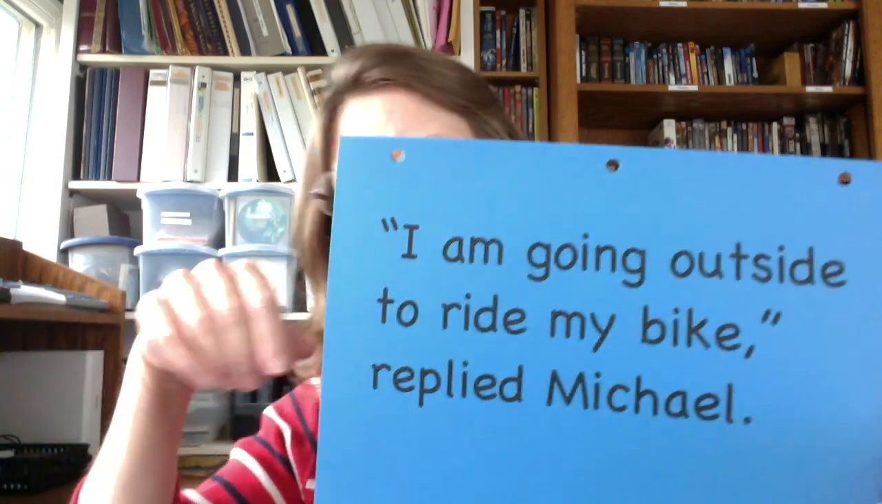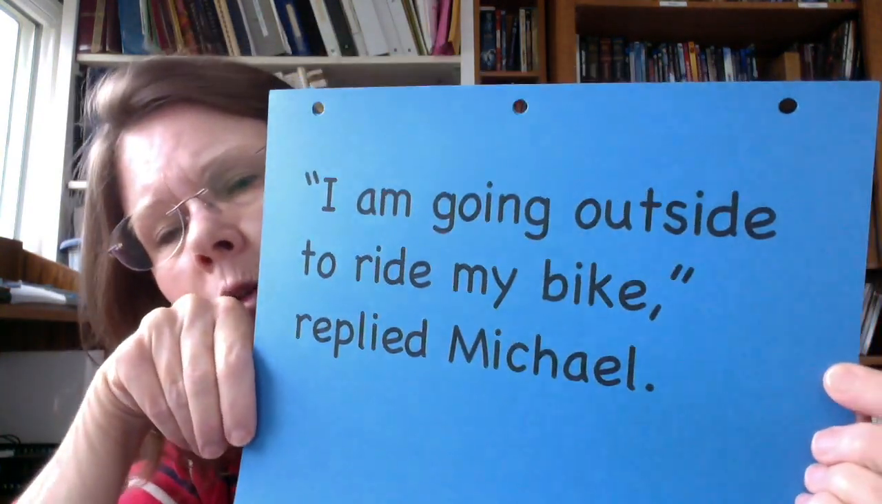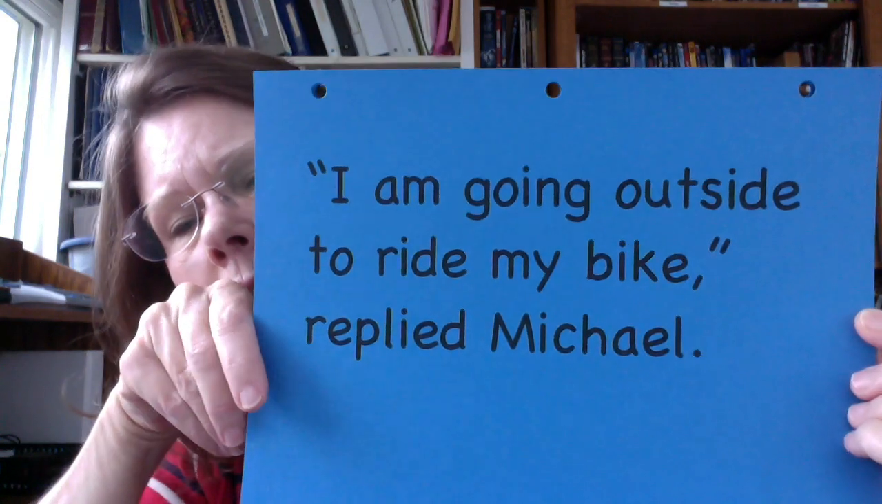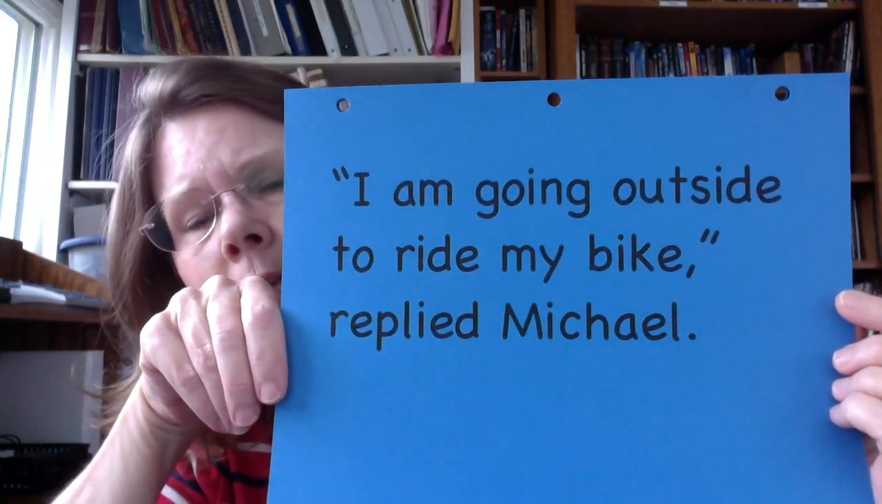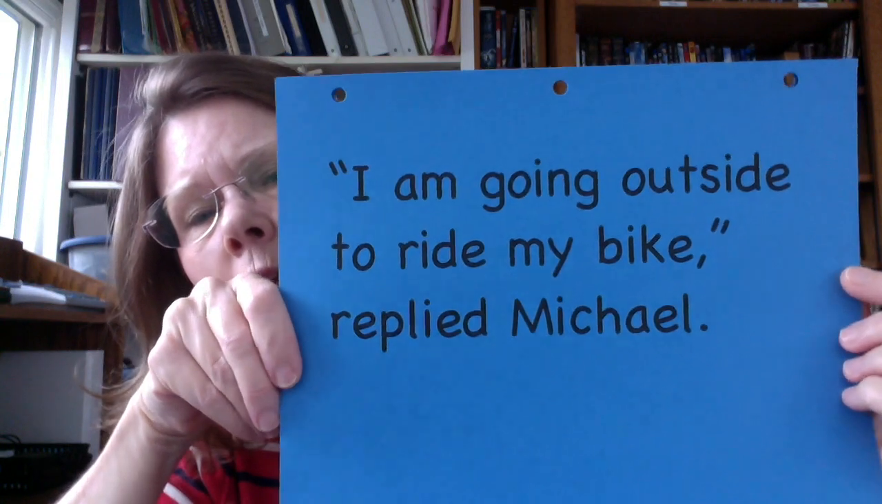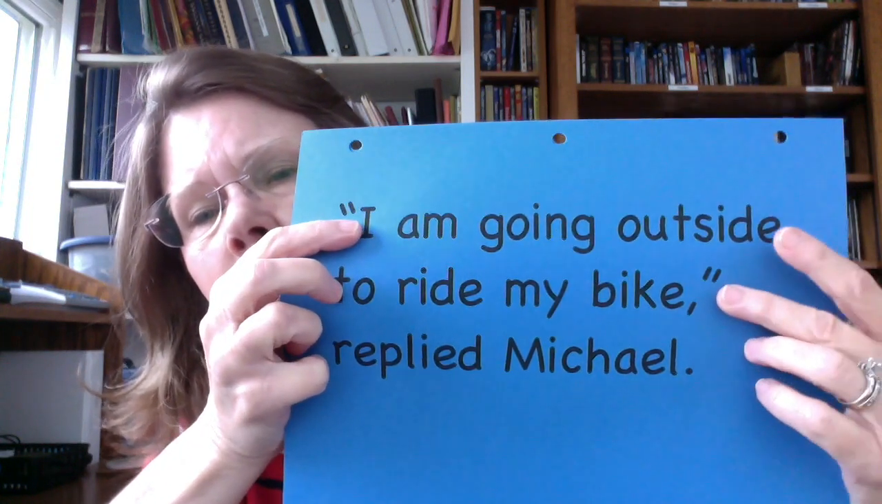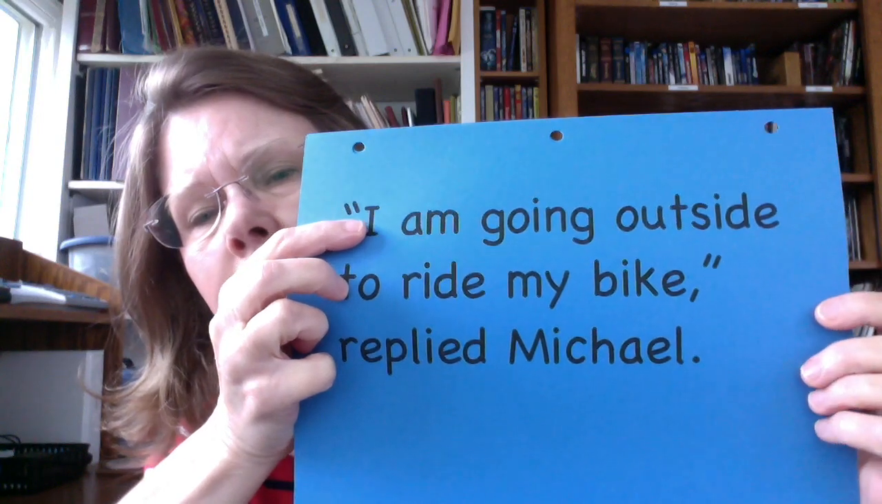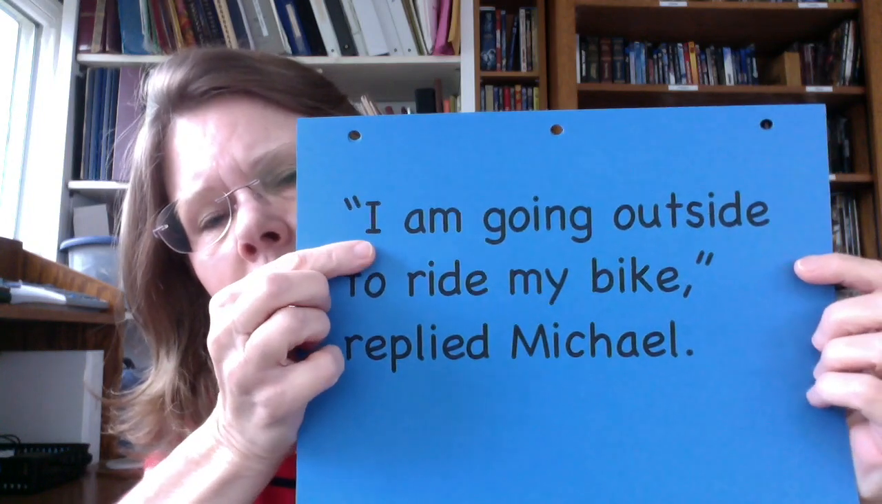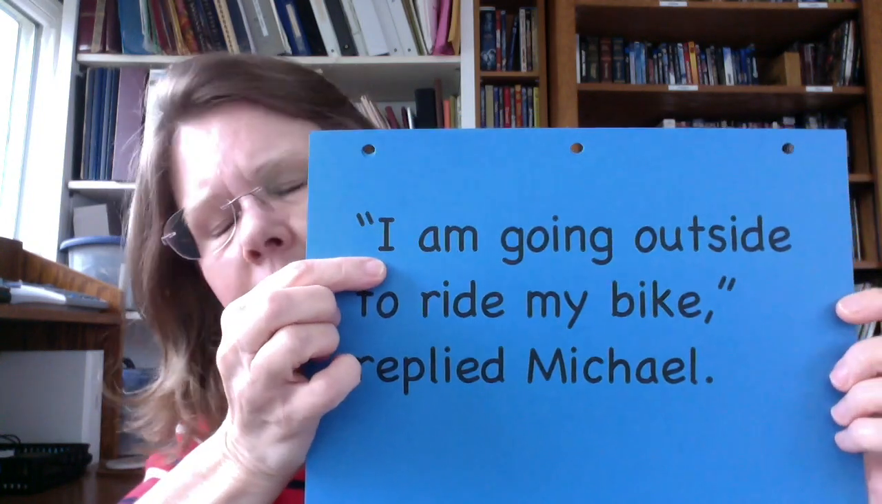It's just different words. "I am going outside to ride my bike," replied Michael. What is Michael saying exactly? He's saying, "I am going outside to ride my bike." So that is where you put the quotation marks. Here's the quotation mark to begin with, and then here's the end quotation mark, and everything inside it is what he said. Now the word I is always capitalized, so that would be capitalized anyway. But even if it wasn't supposed to be, since it's the beginning of a quotation, it is capitalized.